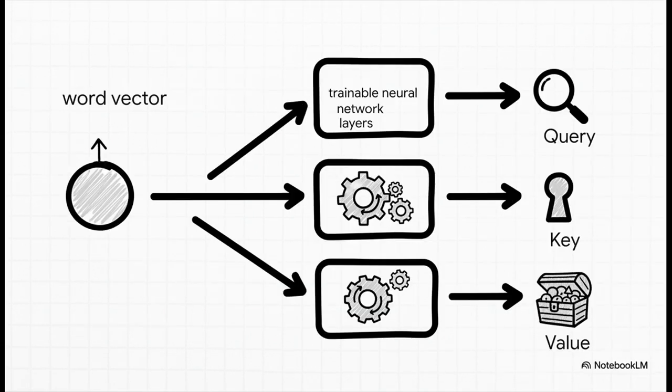So here it is. This is the real secret sauce. We don't just use the same word vector for all three roles. No, we pass the original vector through three separate, trainable neural network layers. This creates a unique query, a unique key, and a unique value. This is where the learning happens. Those layers have weights that get adjusted during training, allowing the model to learn exactly which types of queries should pay attention to which types of keys.